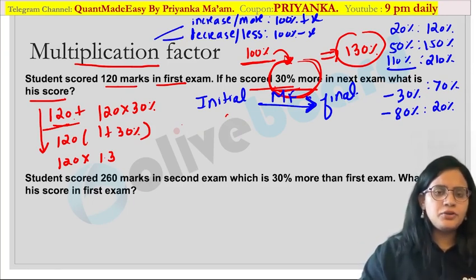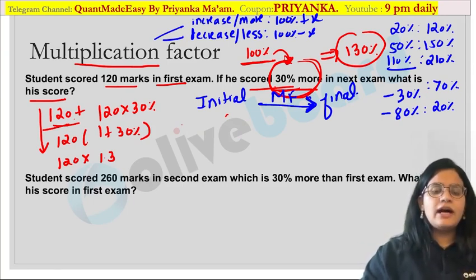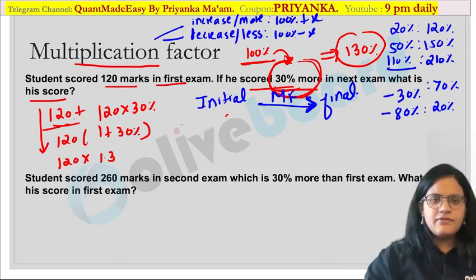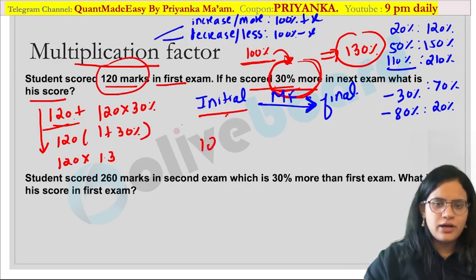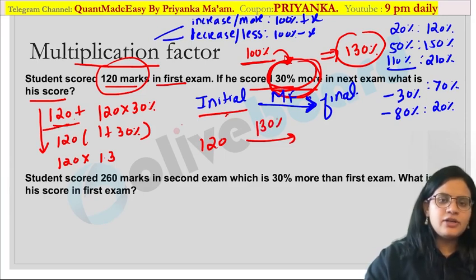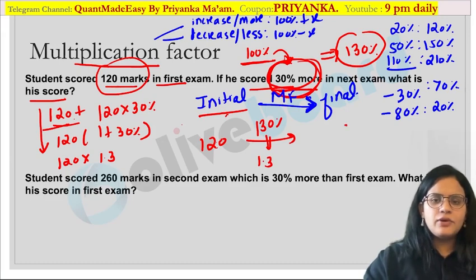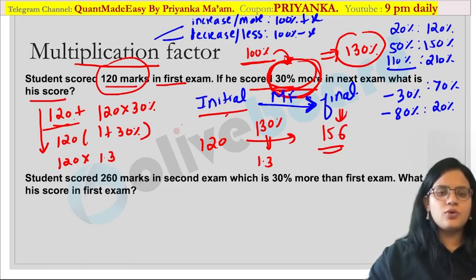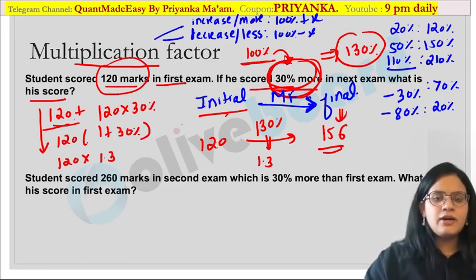So what you have to do is just write down the values over here. For example, here they have given you 120 marks in the first exam. That means the initial value is 120. Now, as I told you, 30% more, that means this will become 130%, or I can also write this as 1.3. So simply you have to calculate the value over here. That is nothing but 156. So 156 would be your final score. Are you guys getting it? 156 would be his final score over here.